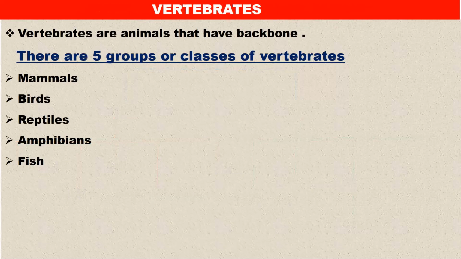All right, let us start looking at the vertebrates. So what are vertebrates? What makes organisms classified as vertebrates is that they have backbones. So vertebrates, in other words, are organisms that have backbones. Now, there are 5 major groups or classes of vertebrates.